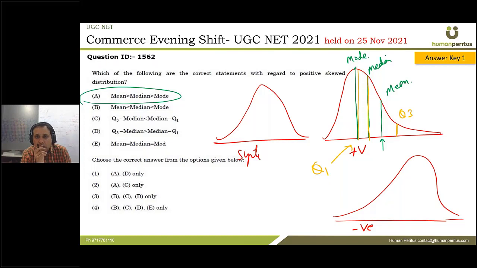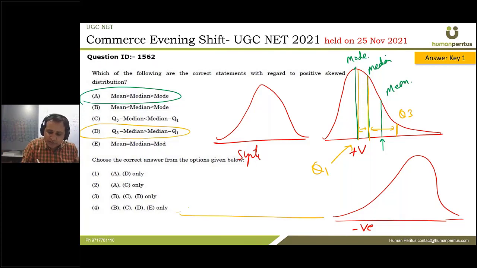So what is given? It is given that the difference between Q3 and the median will be higher than the difference between Q1 and the median. So your correct answer in this case will be D. And I hope you can try and read through how we'll find Q1, Q3.